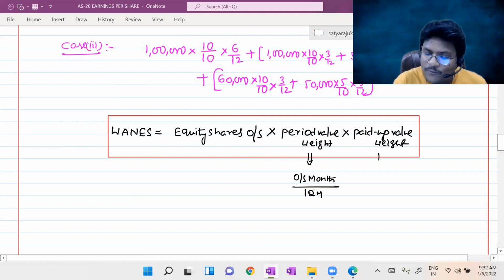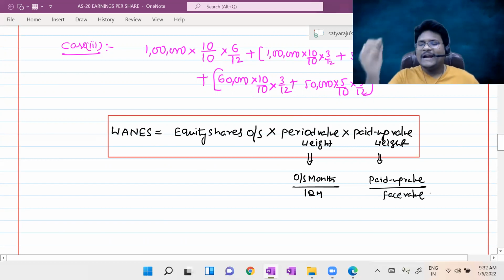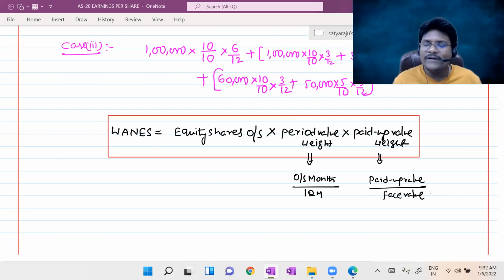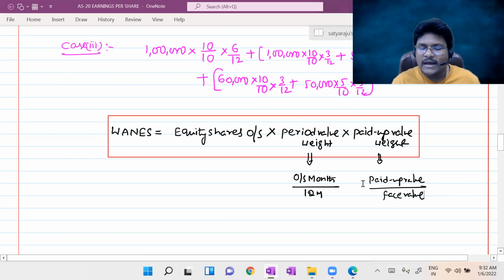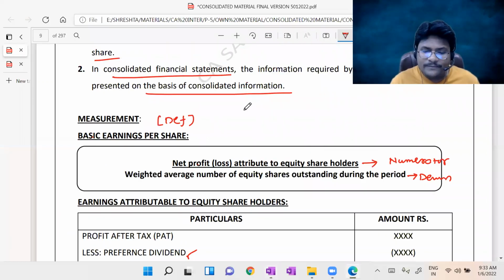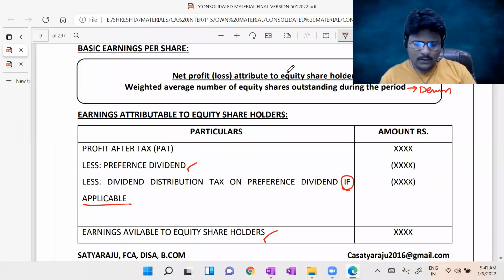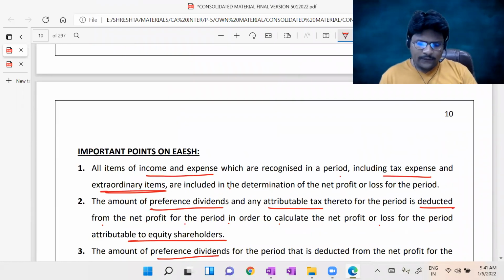What is the meaning of paid up value weight? Paid up value divided by face value. Am I right, guys? Out of the face value, how much you paid? This is the final formula for calculation of weighted average number of equity shares. Okay. Now let us check this entire content through our material as well, guys.